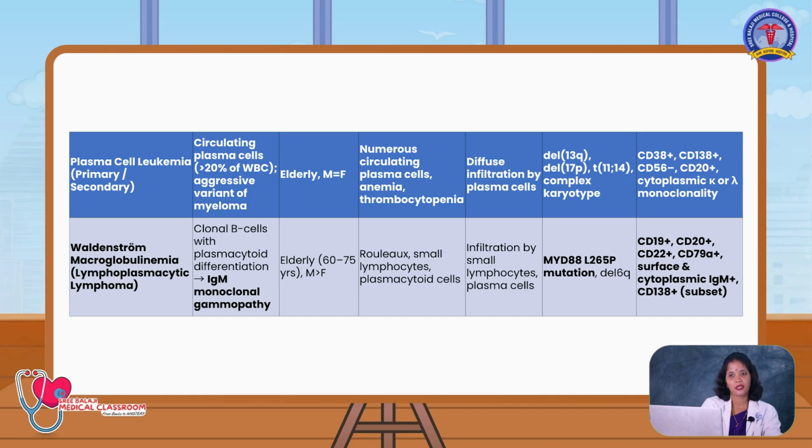Here in the peripheral blood you can see the Rouleaux formation, small lymphocytes, plasmacytoid cells, and in bone marrow you can see the infiltration of small lymphocytes and plasma cells, and in cytogenetics you can see the mutation of L265P mutation, and deletion of 16q. CD19, CD20, CD22 and CD79A will be highly positive.